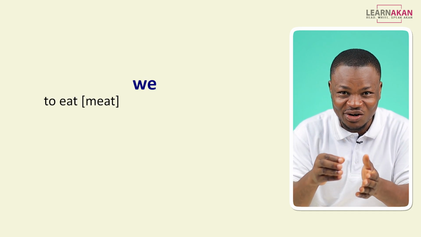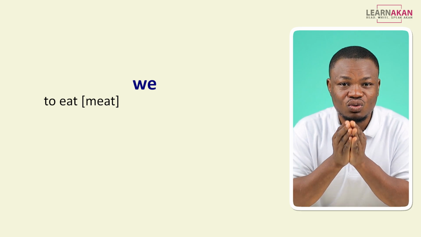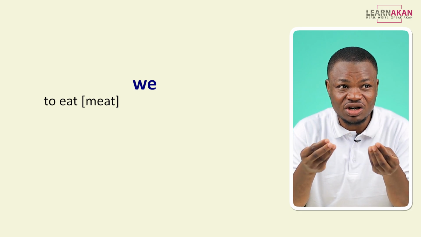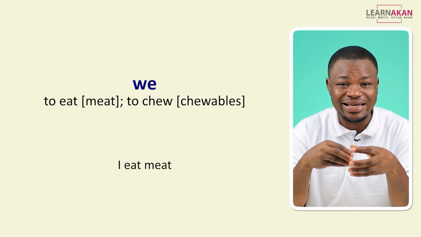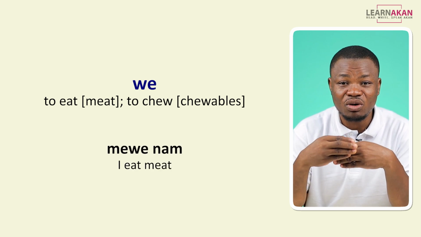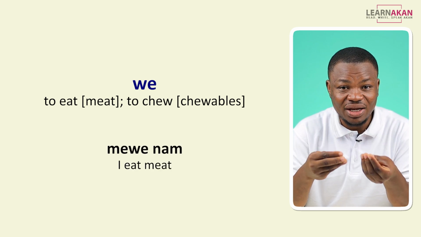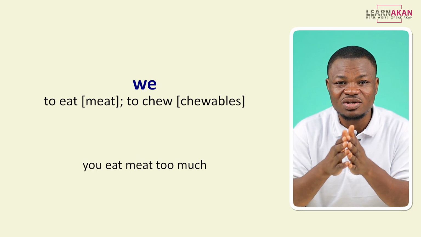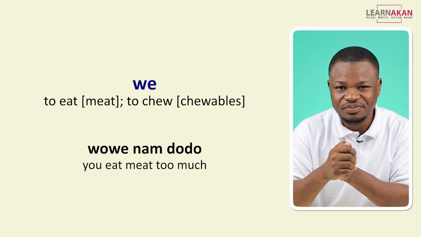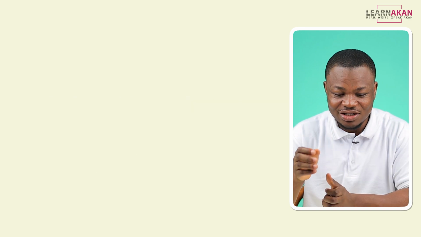You use this one, which is re, which literally means to chew. So if you want to say I eat meat, you would say mere nam. If I want to say you eat meat too much, I would say ore nam dodo. Let's go to the next one.